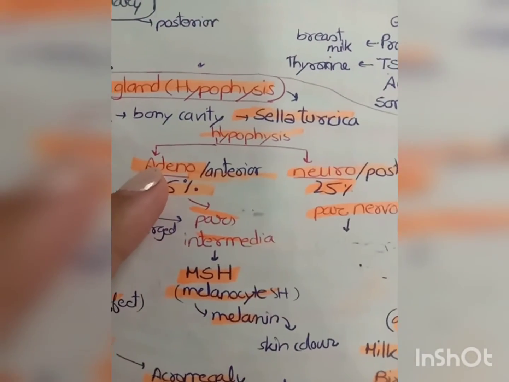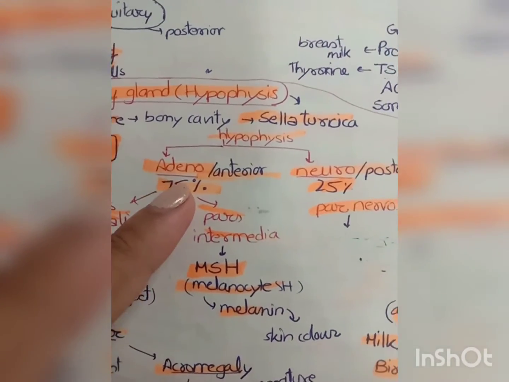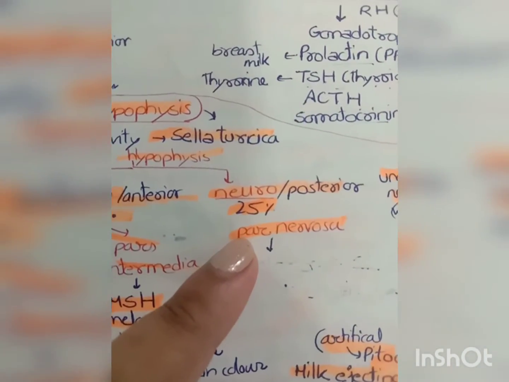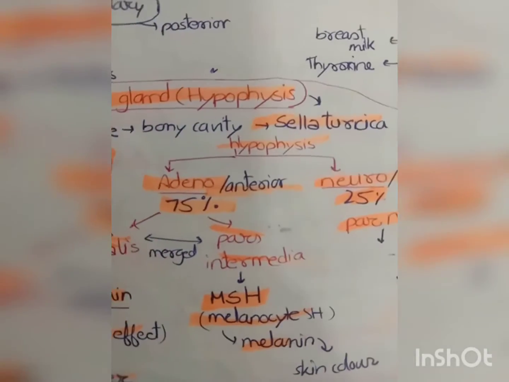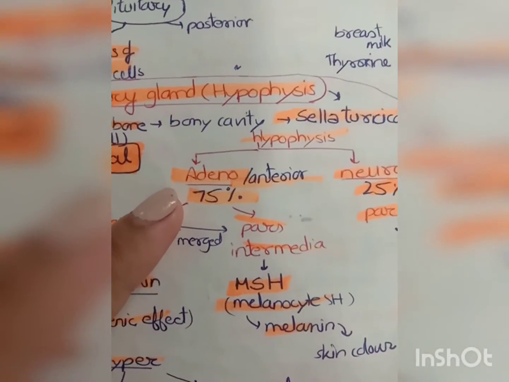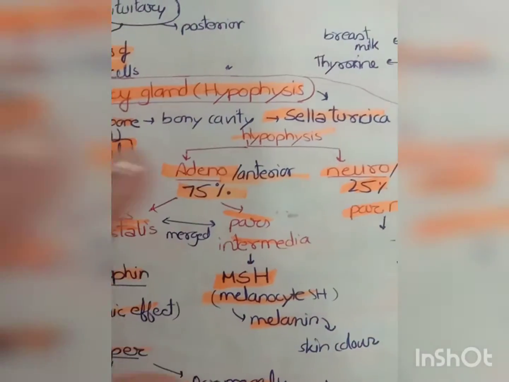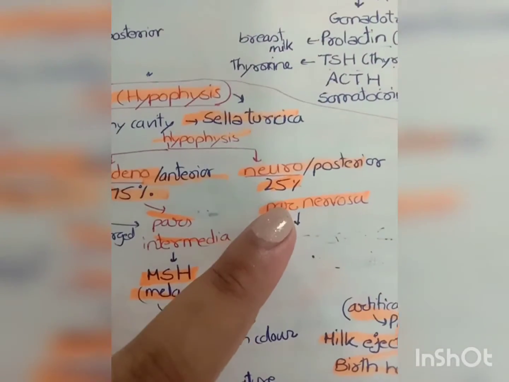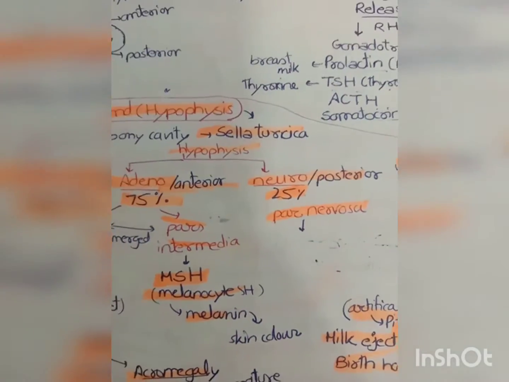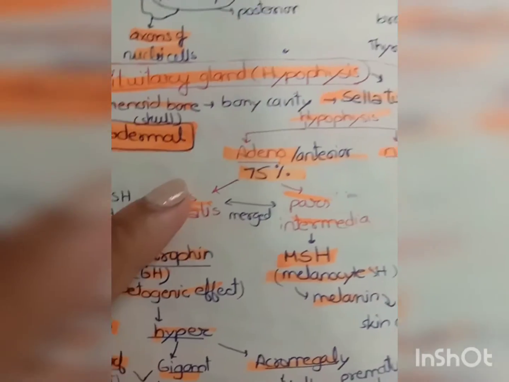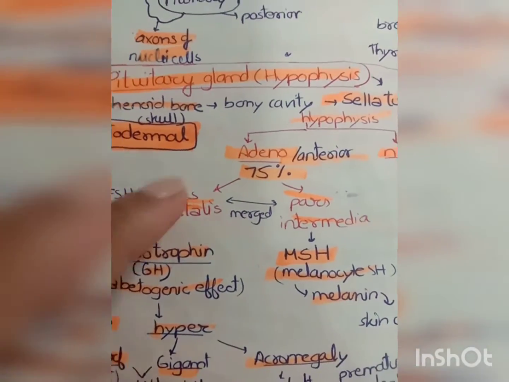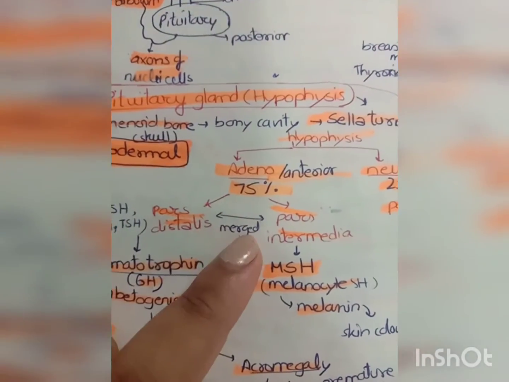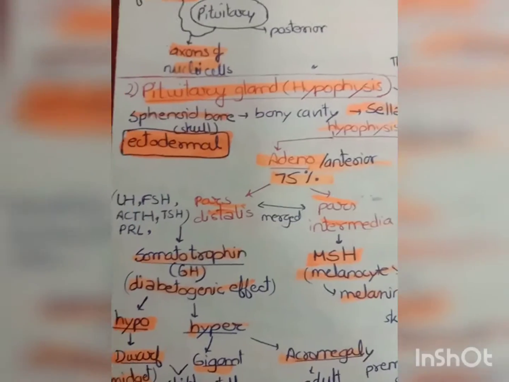One is known as adenohypophysis, that is the anterior part, and the other is known as neurohypophysis, that is the posterior part. Now the adenohypophysis consists of the majority part, right? That is 75%, and the neurohypophysis just consists of 25% of the hypophysis, right? The adenohypophysis is further divided into pars distalis and pars intermedia. Right. They are almost merged with each other.